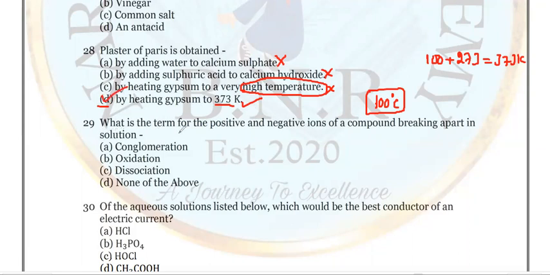What is the term for the positive and negative ions of a compound breaking apart in the solution? What we call the breaking of negative and positive compounds? Ions will break the ions. The breaking of ions of positive and negative compounds is nothing but not the first option. Conglomeration is not the correct answer. And oxidation is exactly the wrong answer. And the word which is left is dissociation. Is it right? Dissociation is the correct option. So none of these, you can remove this option. Option C is the right answer.